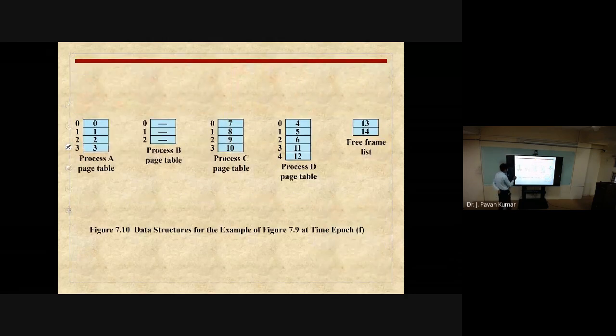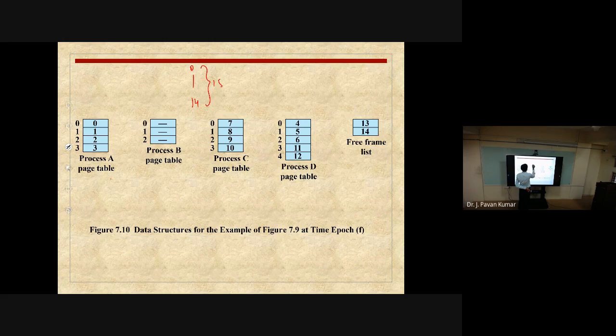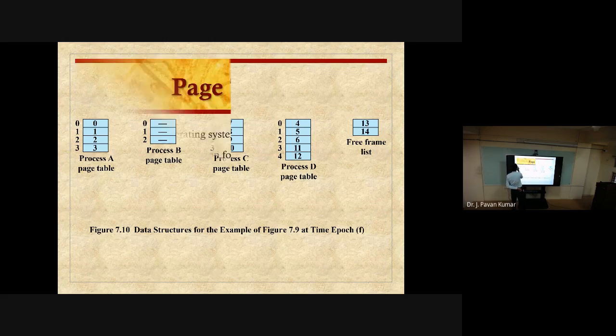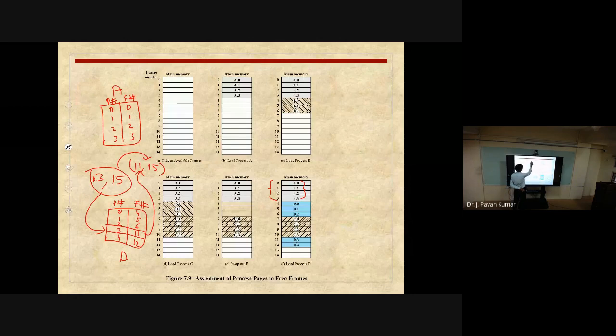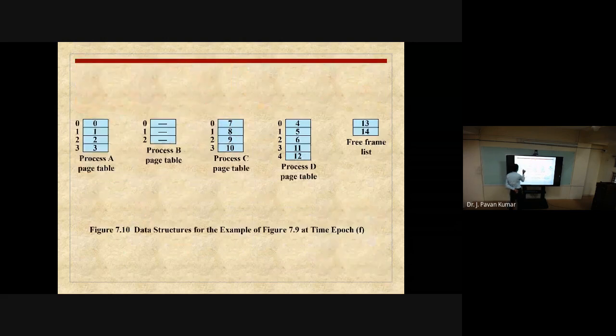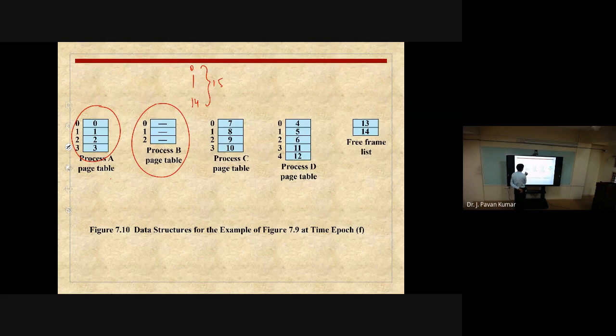Here you see process A, process B, process C, process D. How many frames are we having in total? Total 0 to 14, as we have seen earlier, so total 15 frames we are having in the main memory. I will show you this. Here you see total 15 frames. In this, process A is loaded here. So the process A page table will look like this, 0, 1, 2, 3, 0, 1, 2, 3. Next, process B is not there in the main memory, so entries are empty here at the end.